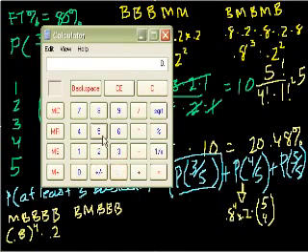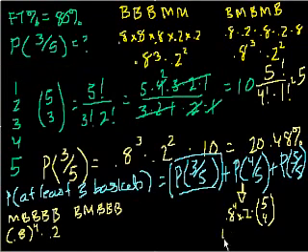It's going to be 0.8 times 0.8 times 0.8, times 0.8, times 0.2, times 5. Yeah, that's right. So this is 40.96%.